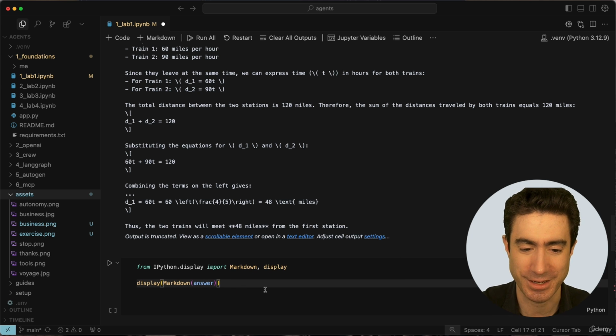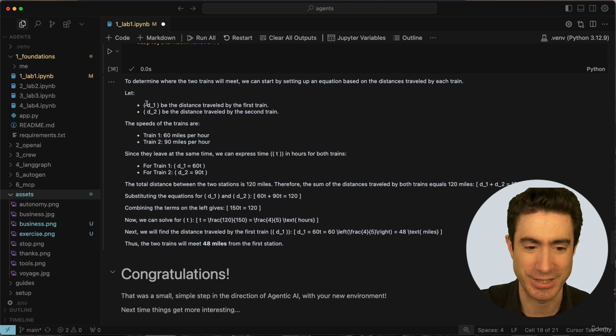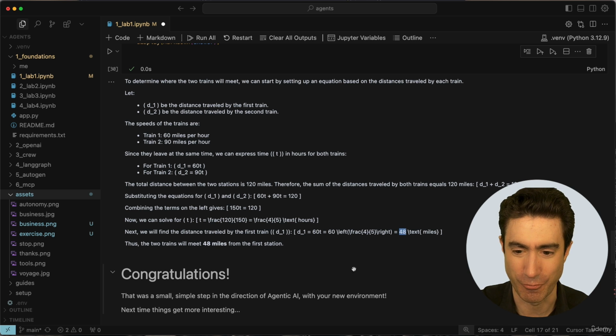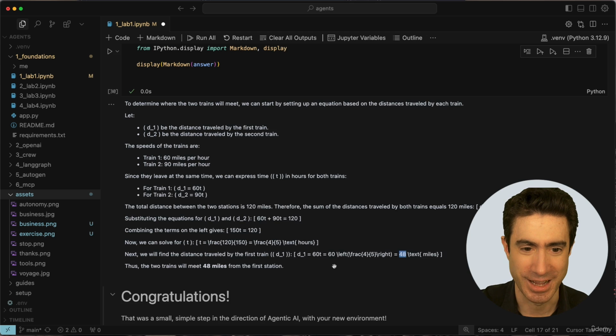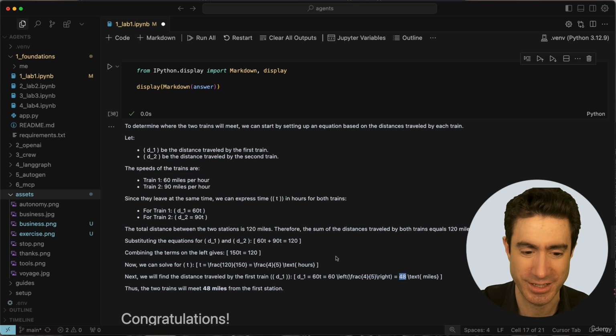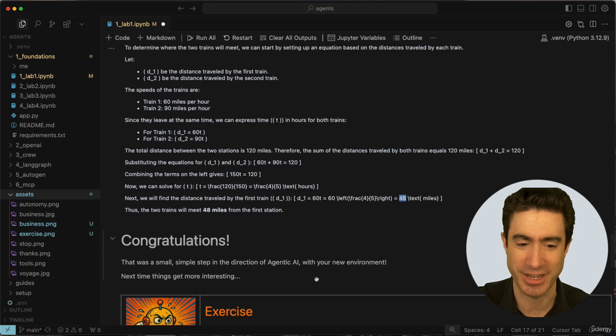So if we do that and we run this, then we see the answer formatted nicely. I'll let you read through its work, and it comes up with the conclusion of 48 miles. So there we go. That is our first semi-agentic pattern built just in a few minutes. If any of that was unfamiliar to you, check out the guides, play with it, look at it. And as I say, congratulations on getting here.